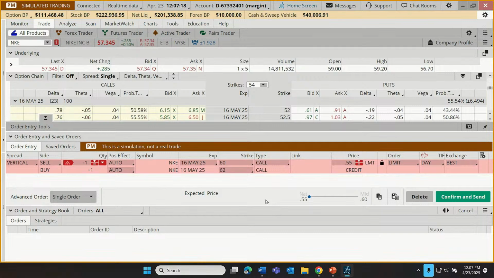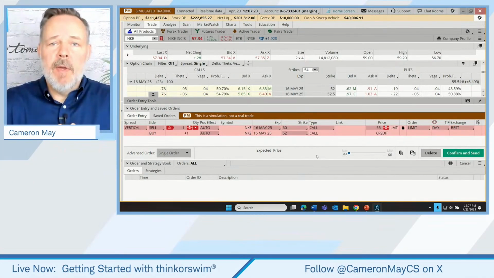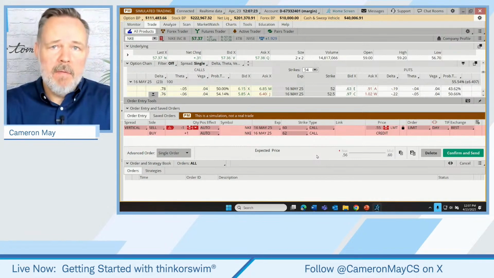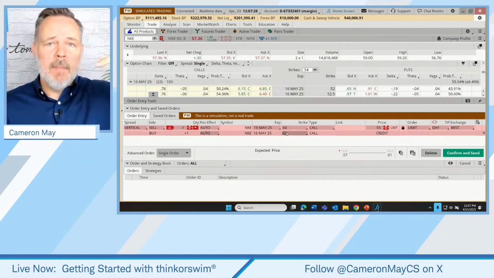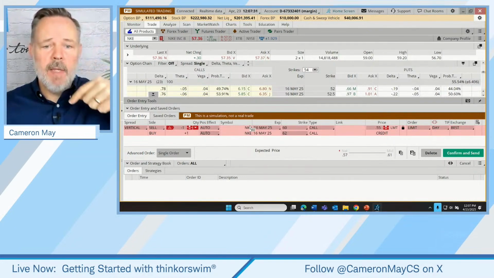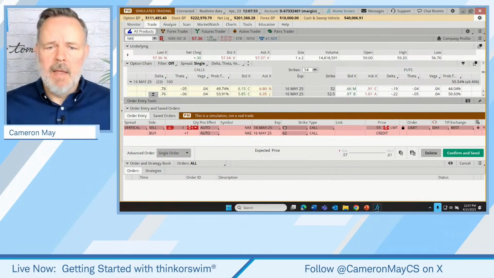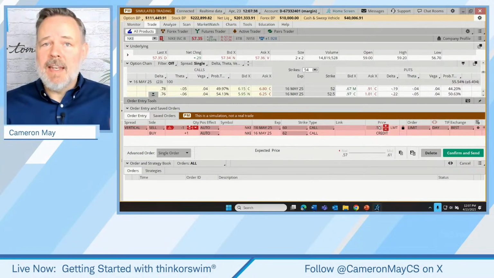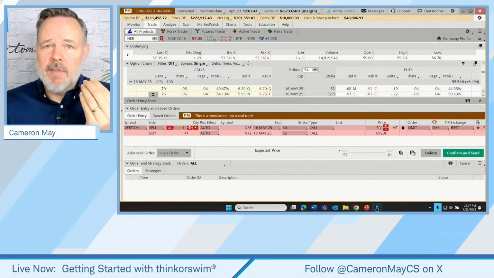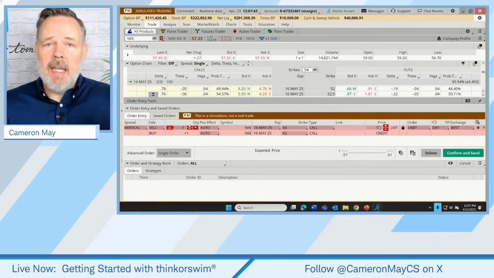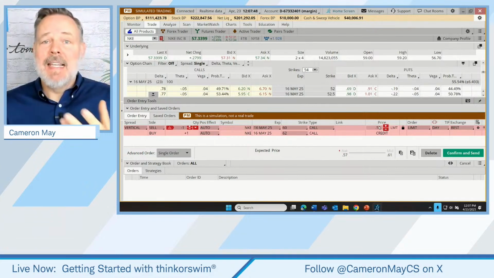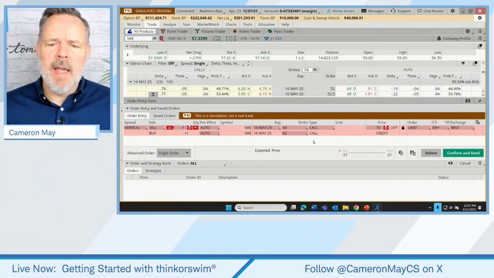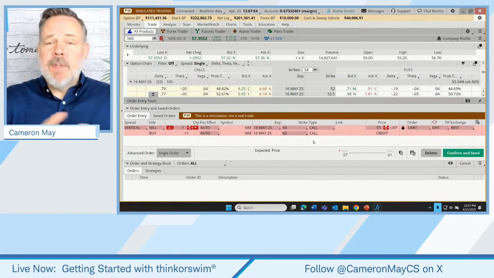Now, for those of you who are familiar with a bear call vertical spread, we know that the way that we've structured this, we like the stock to be below our two strikes as we get toward our expiration of the 16th of May. So we'd like to be below $60. If we can do that, there's a 55-cent credit that might be retained as a potential maximum gain. It's a $2 wide spread, which means $2 minus the 55 cents that was collected up front leaves $1.45 of risk. All of these are elements for an options trader who's familiar with the strategy.